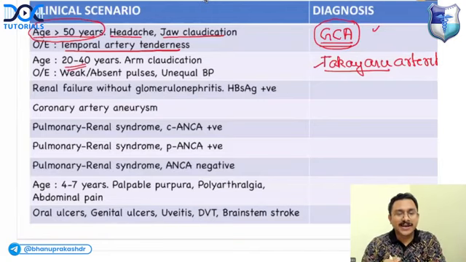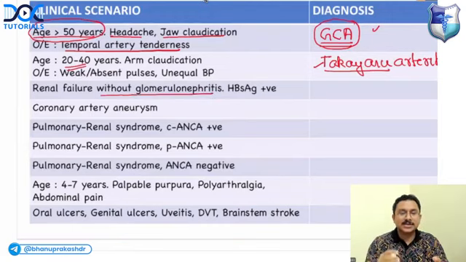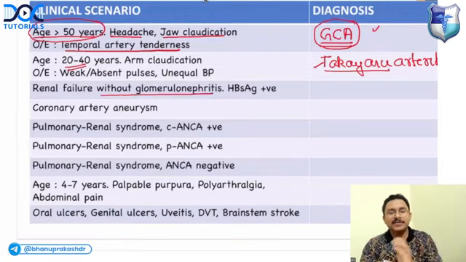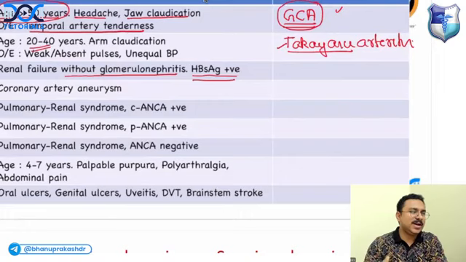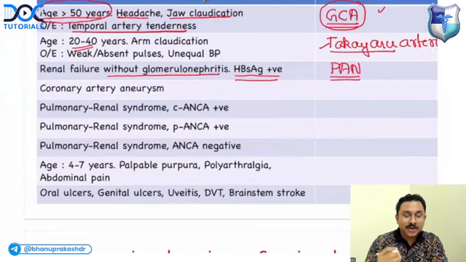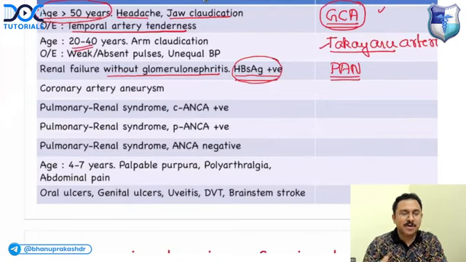Now, if you get a vasculitis of a patient who is having renal failure, but there is no glomerulonephritis, so his urine is not having any RBC cast, and he is having hepatitis B positive. What do you think? What is the likely diagnosis? Yeah, very good. It is polyarteritis nodosa, PAN, which is a medium vessel vasculitis. And many cases are having hepatitis B positive.